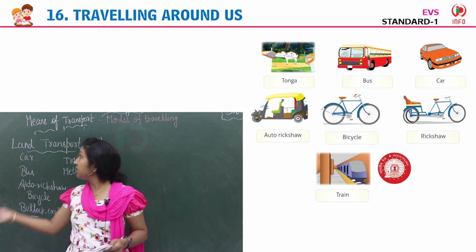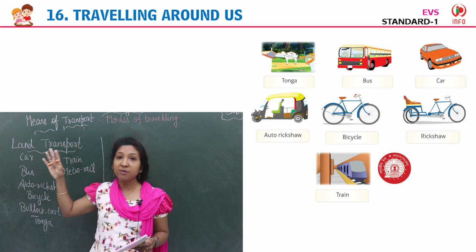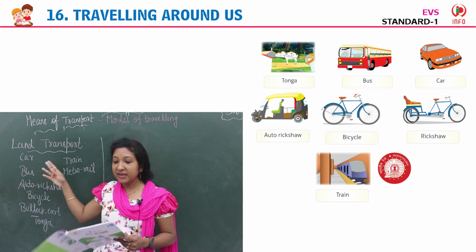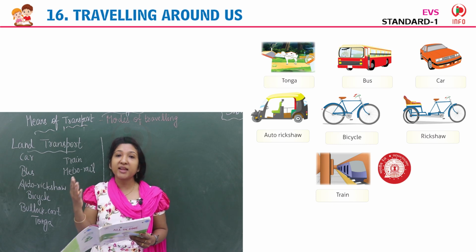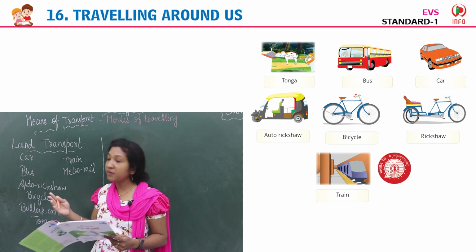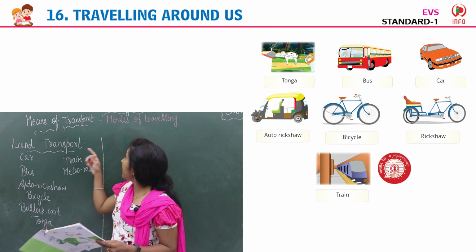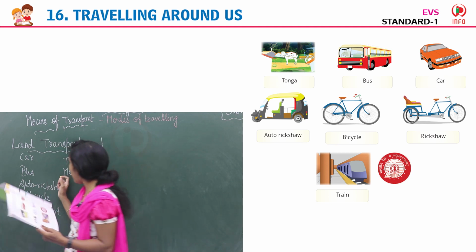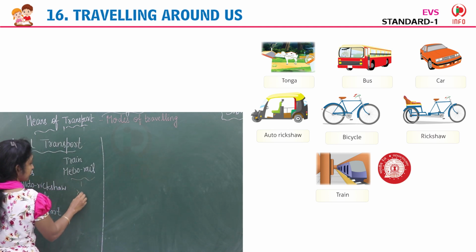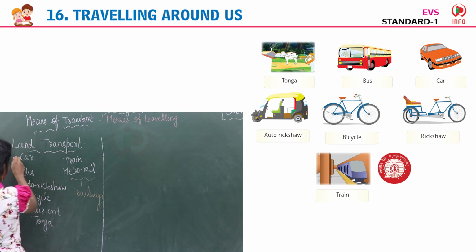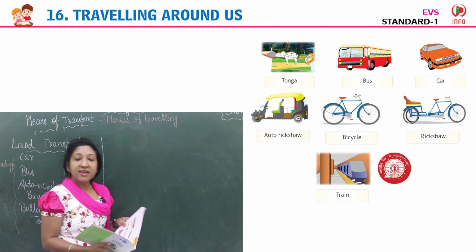Yes, children, so we learned about land transport. So there are 3 modes of traveling. First is land transport. Vehicles that carry people and goods from one place to another on land are called means of land transport. Land transport includes railways and roadways. So these are railways, the vehicles that travel on railway track, and these all belong to roadways. So land transport includes railways and roadways.